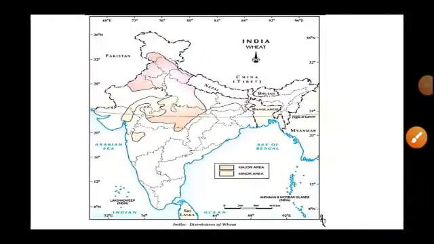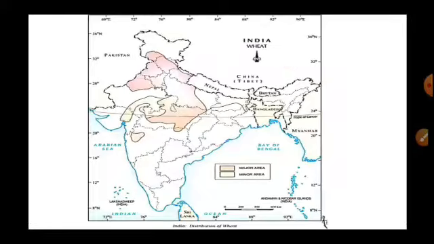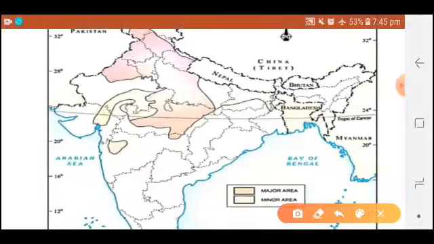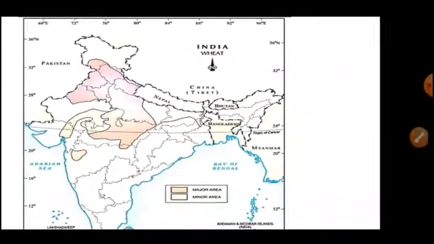Through the map, we try to understand the major wheat producing states. This is the major area of wheat production. So some part of Uttarakhand, Uttar Pradesh, some part of Bihar, Madhya Pradesh, Rajasthan, and Haryana are the states which are major producers of wheat.